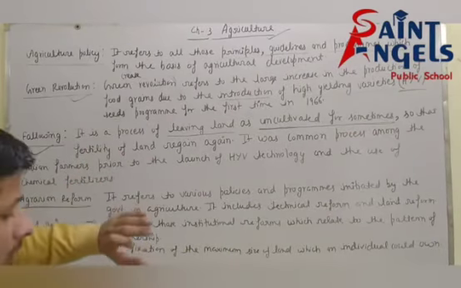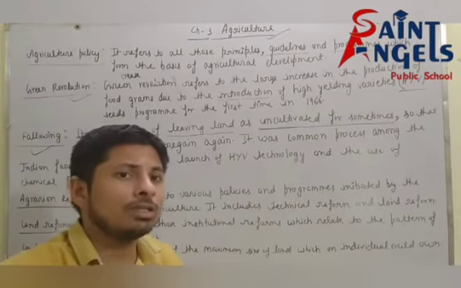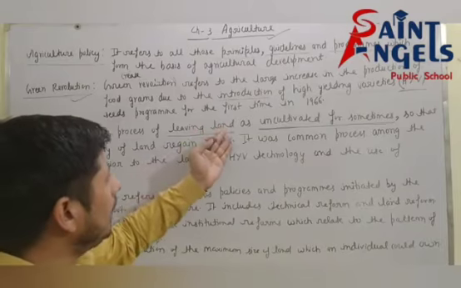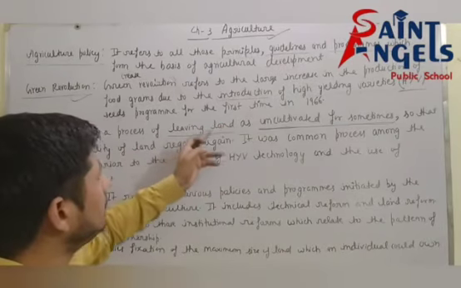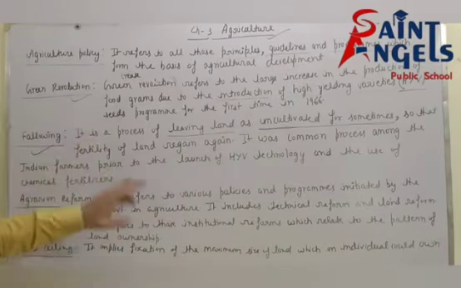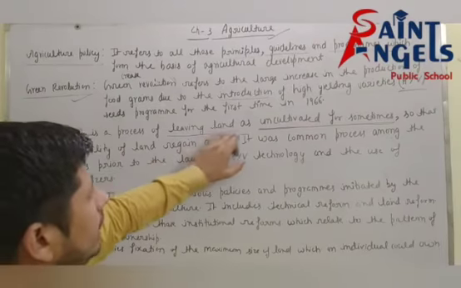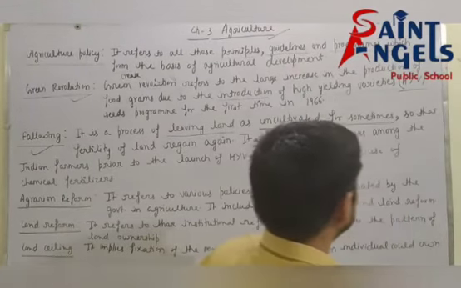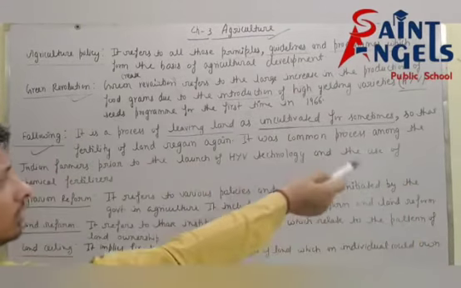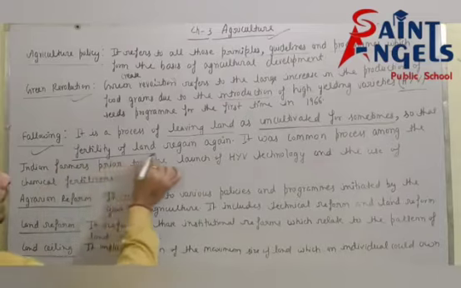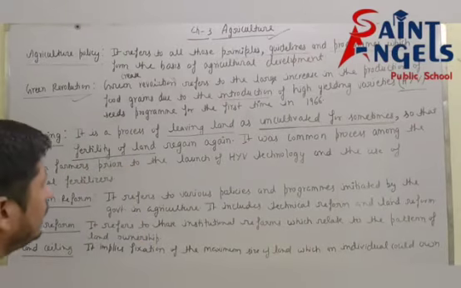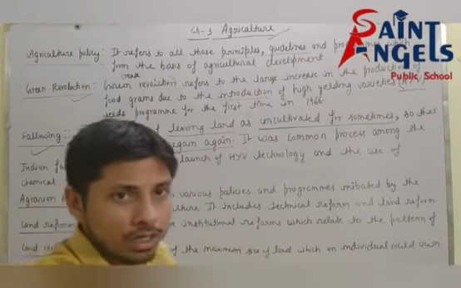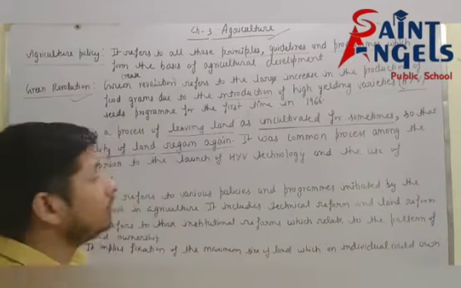Fallowing is a process in which land is left uncultivated for some time so that the fertility of the land regenerates again. Regain here means regenerate.